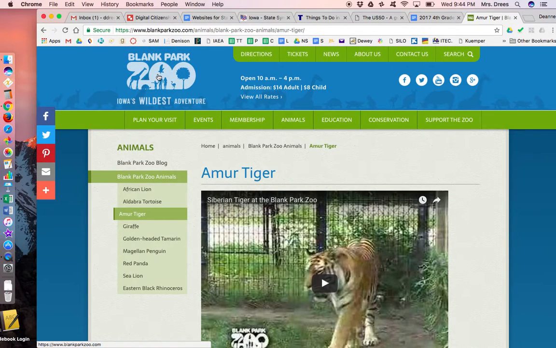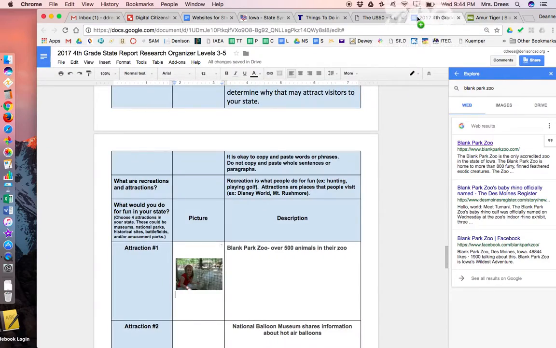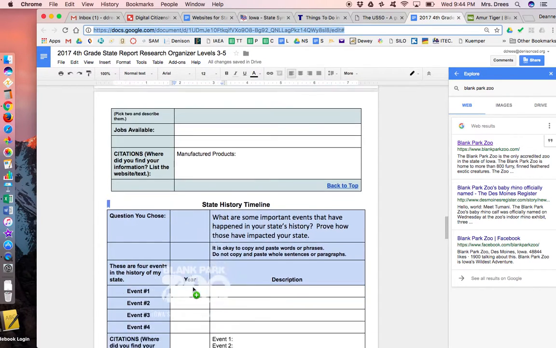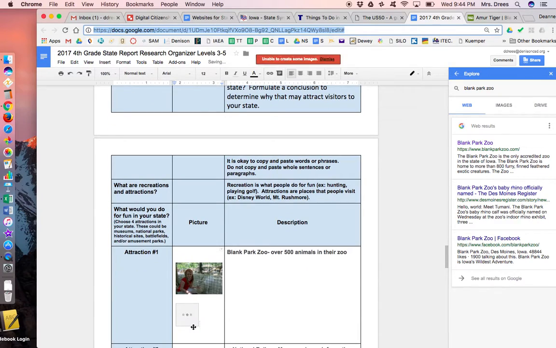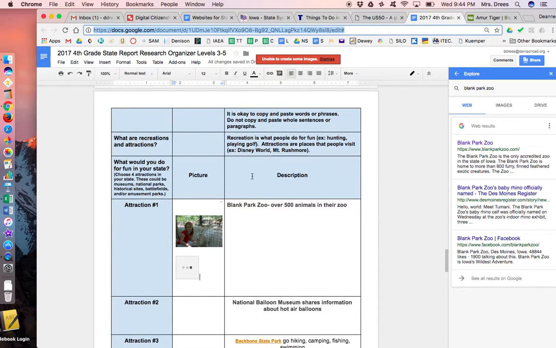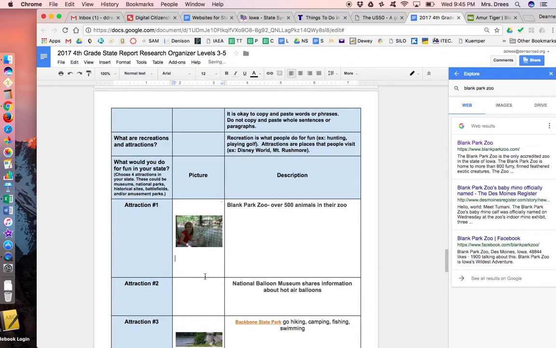You could also get their logo. You could copy their logo and put their logo in that zoo picture also, or that image, if it shows up. It might be white on white, we'll have to see. Oh, it won't let us load that image, so we have to skip that one. So I'll have to leave that one.